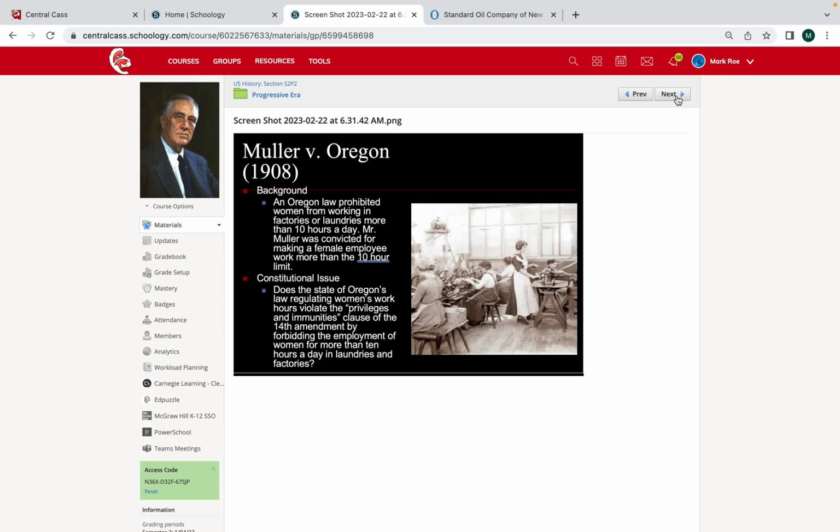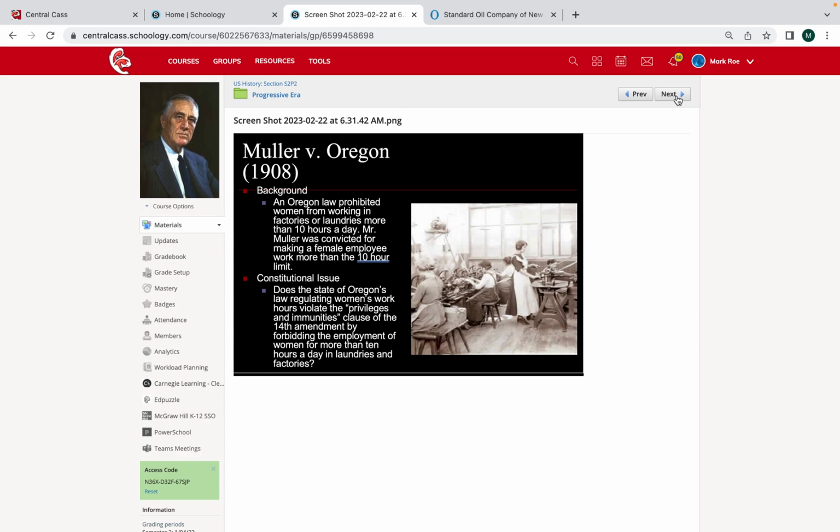And this, again, is a similar situation. This involves a Mr. Mueller, in the state of Oregon. The state of Oregon had passed a law similar to what the state of New York had passed. Now, instead of talking about bakeries, we're talking about laundries, places where fabrics and such are being washed and cleaned. The state of Oregon had a law on the books that workers at these various factories or laundries could not work more than 10 hours per day.